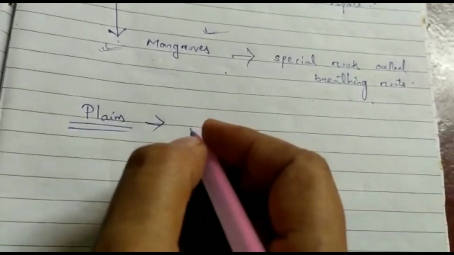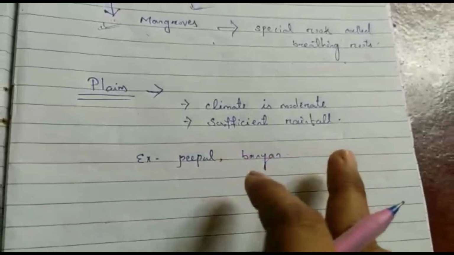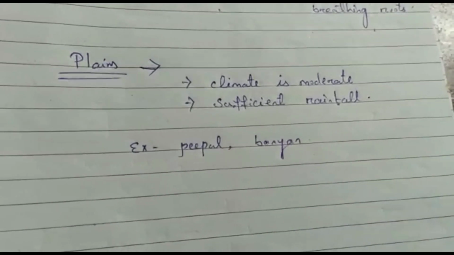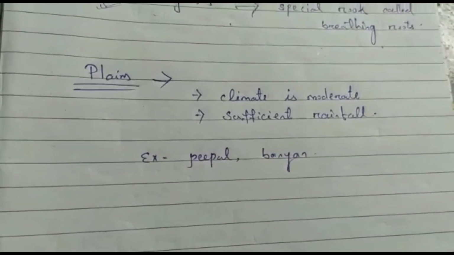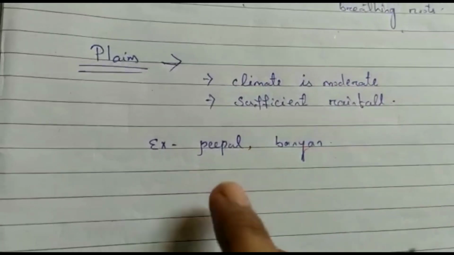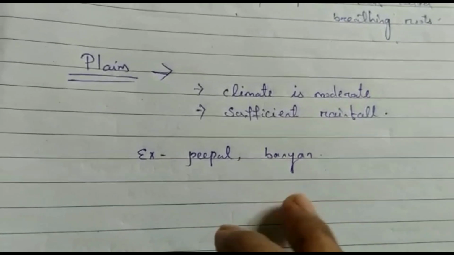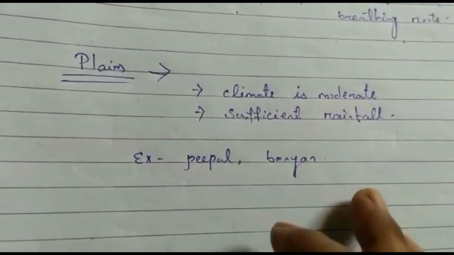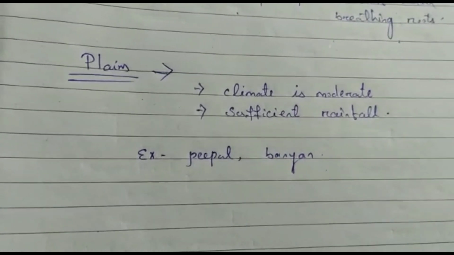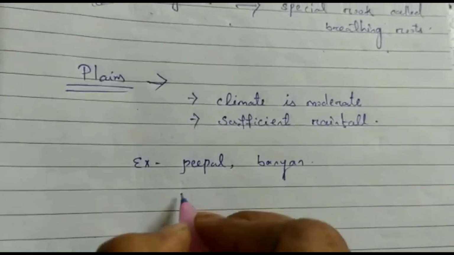So we can write that plains are having moderate climate, that is neither too cold nor too hot. Rainfall is sufficient. Peepal, banyan, etc. These plants are growing in the plains. These plants are shedding their leaves. They shed their leaves in winter season to protect them from the cold.